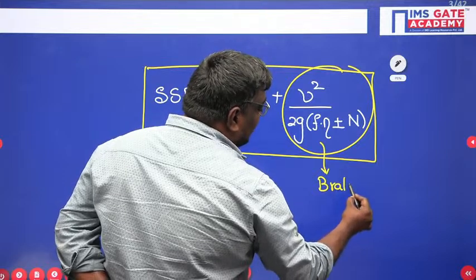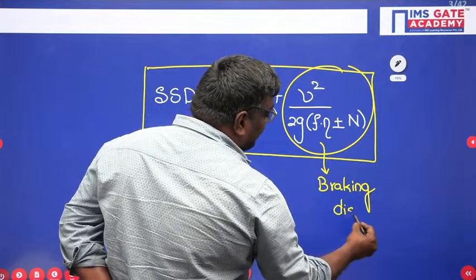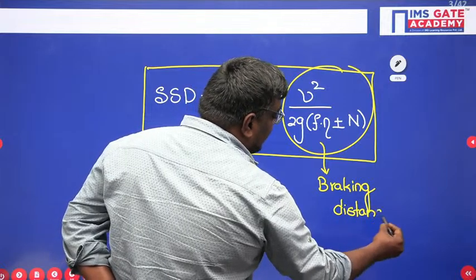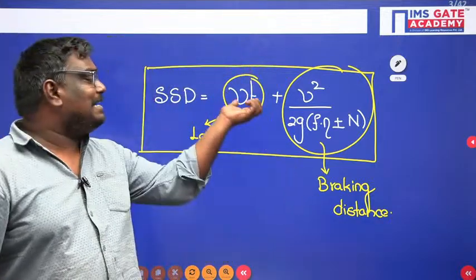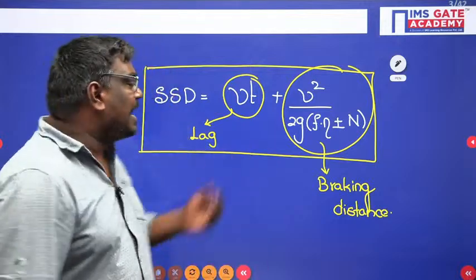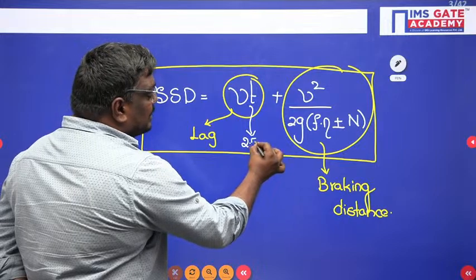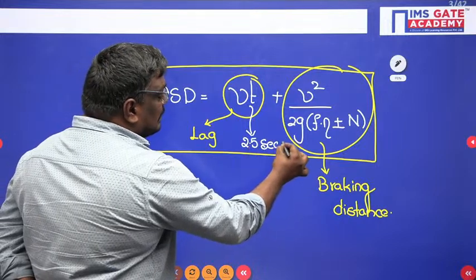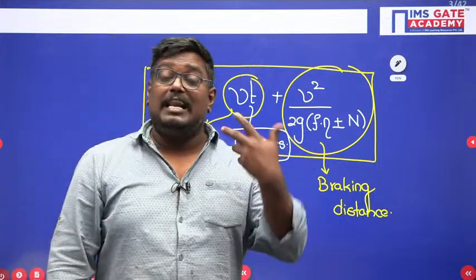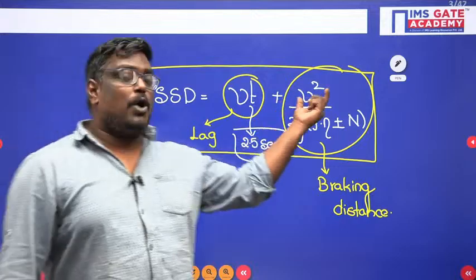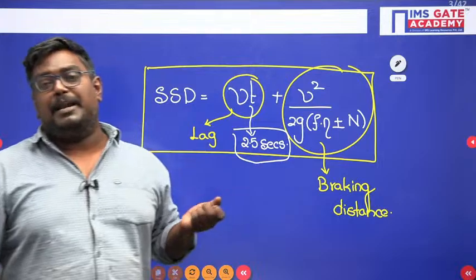In some of the GATE exams, they might have asked what is lag distance and what do you mean by braking distance. Now my dear students, here velocity is in meters per second and T is known as the reaction time. As per the IRC, Indian Roads Congress, the reaction time is taken as 2.5 seconds. I hope you are clear what reaction time means. When I talk about V square upon 2gf into efficiency plus or minus N, it represents the braking distance.